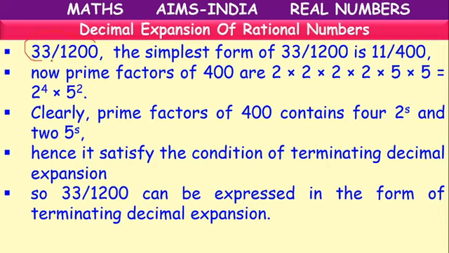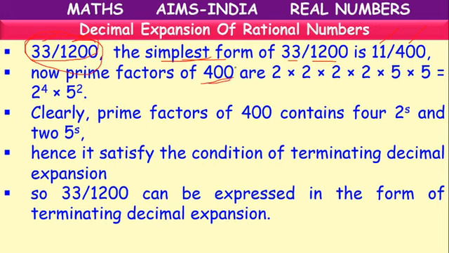Next, another example. 33 by 1200. Is it in simplest form? Both are divisible by 3. So the given rational number is not in simplest form. We have to write it in simplest form. If we divide with 3, what happens? 11 by 400.